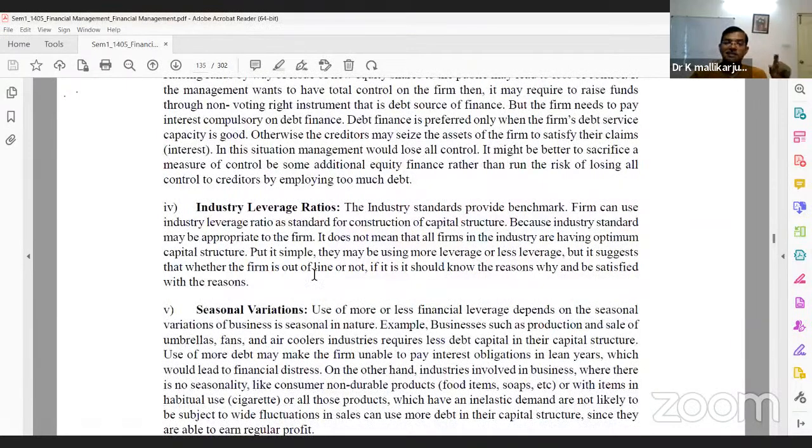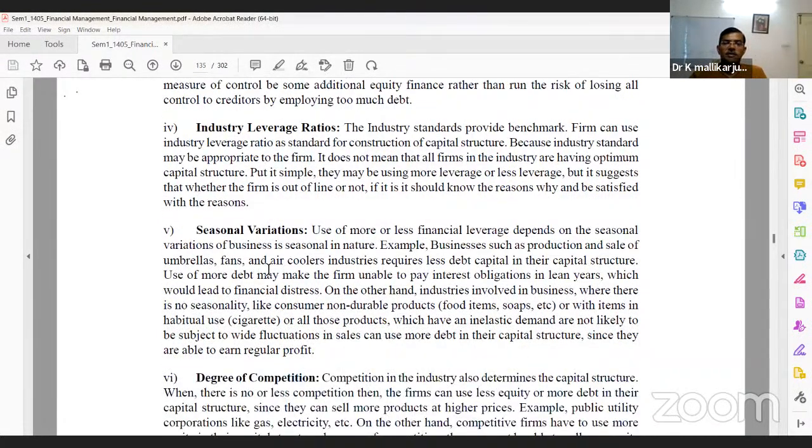Control is also required. Industry leverage: leverage is nothing but a loan. It says how the firm is going to increase its industries. Seasonal variations: some products are seasonal, and it differs from period to period. Companies prepare the income statement quarterly or yearly as per SEBI regulations.